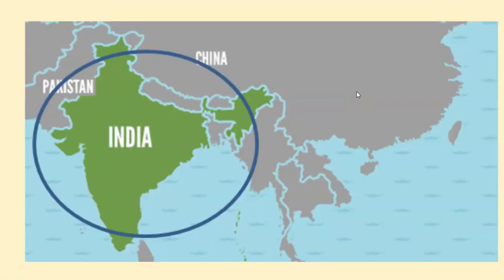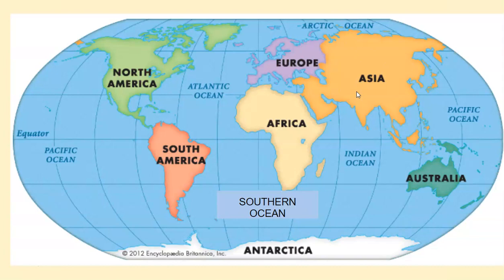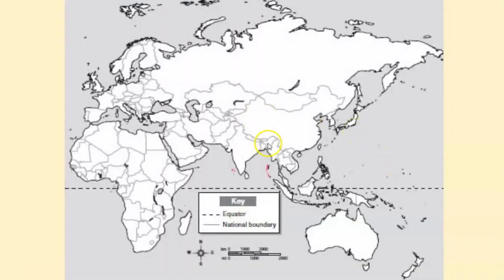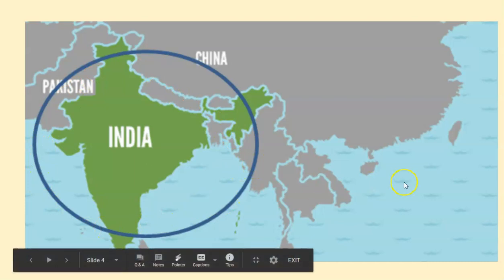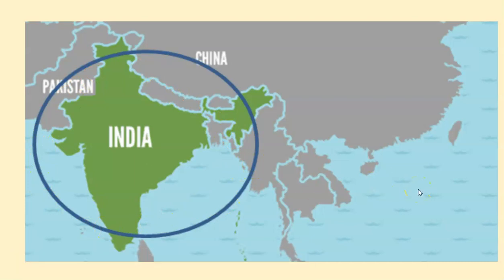So here's India. You need to be able to locate India if we're looking at any of these maps. So look for that peninsula. And then, of course, here's India kind of up close. That's a country where we know they ask about religion: that's where Hinduism started. It's also where Buddhism started. It's also where the Mughal Empire was. So there's a lot of important things that happened in India.